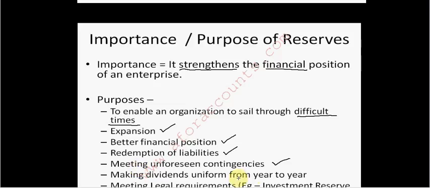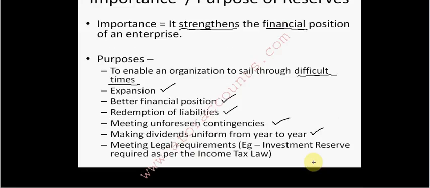Making dividends uniform from year to year: if I have reserves, I can keep a consistency. Some year the profit may be more, some year it will be less, but if it is less, I can use a part of the reserves, and then dividends can be uniformly distributed year after year.